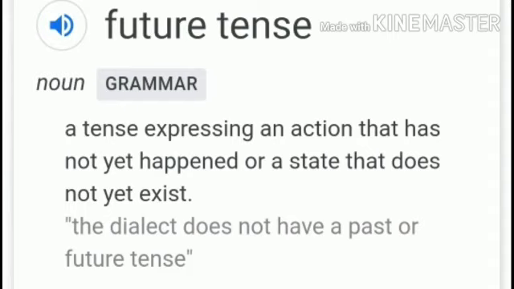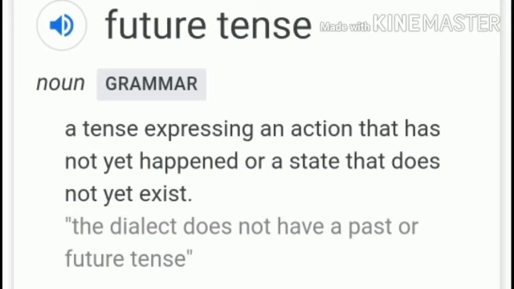Future tense is a tense expressing an action that has not yet happened or a state that does not yet exist. It is used for future activity. For example, I will jump in the lake. This is a future activity. I have not jumped yet. I will jump.